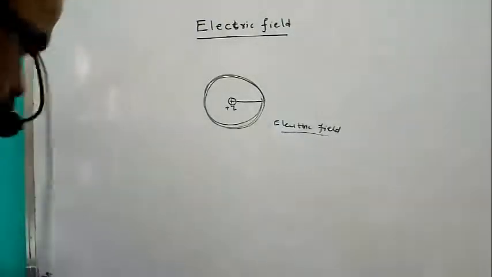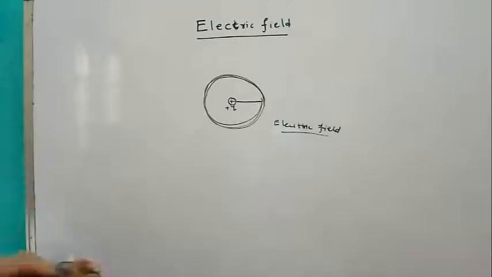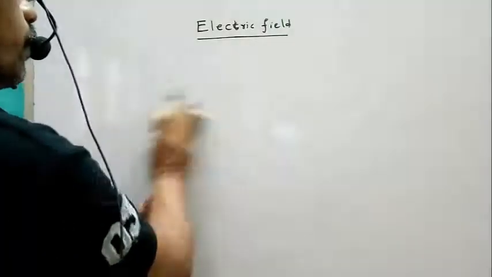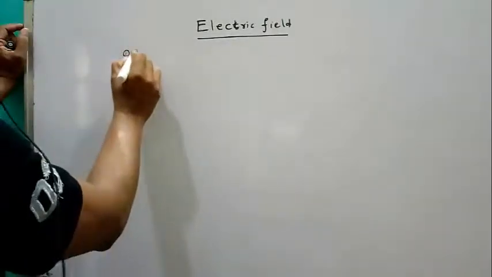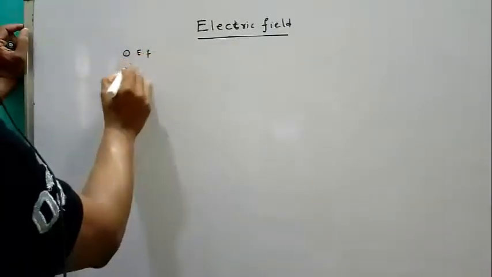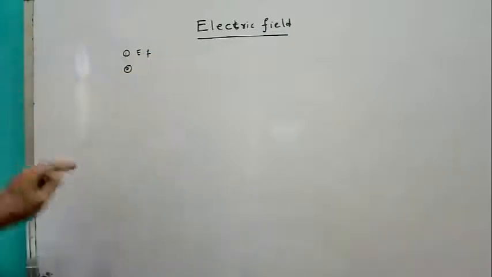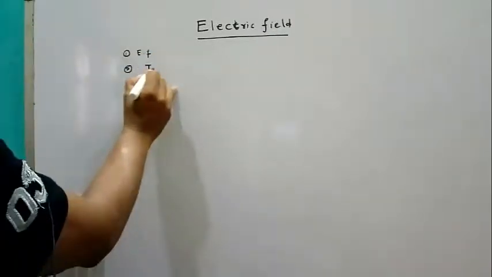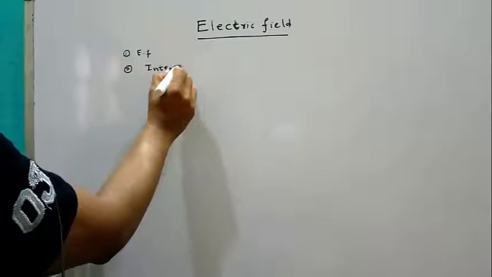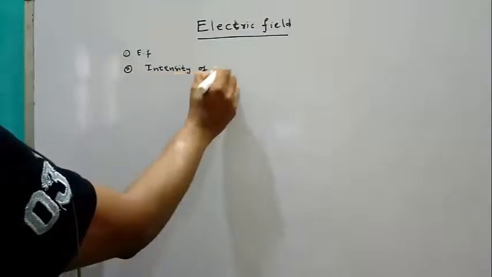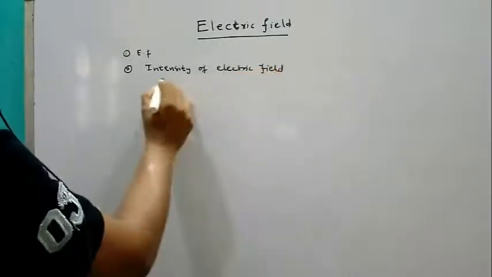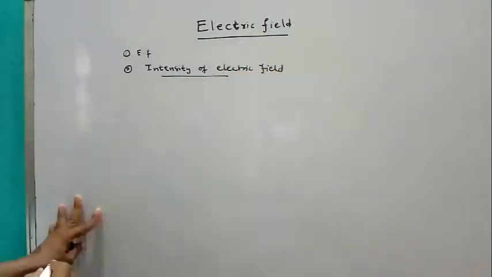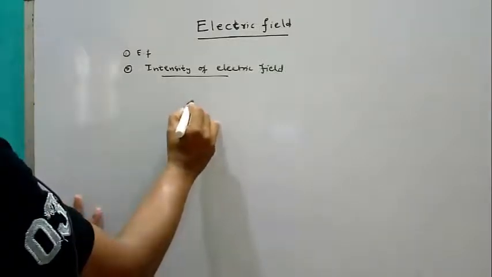So next, the first one we completed, electric field. Second one, intensity of electric field.